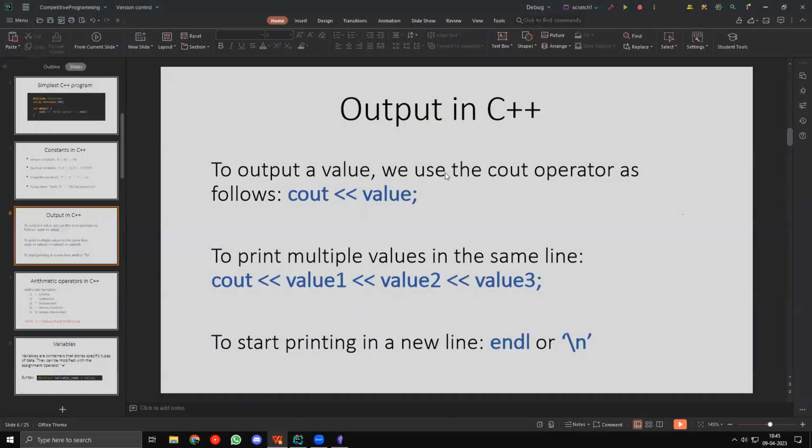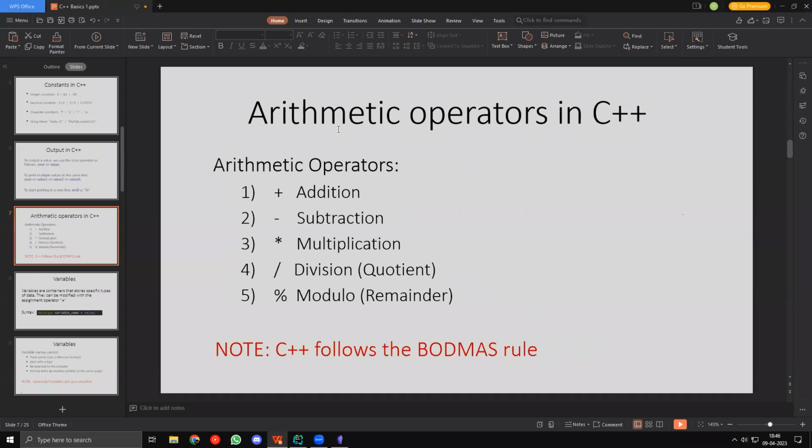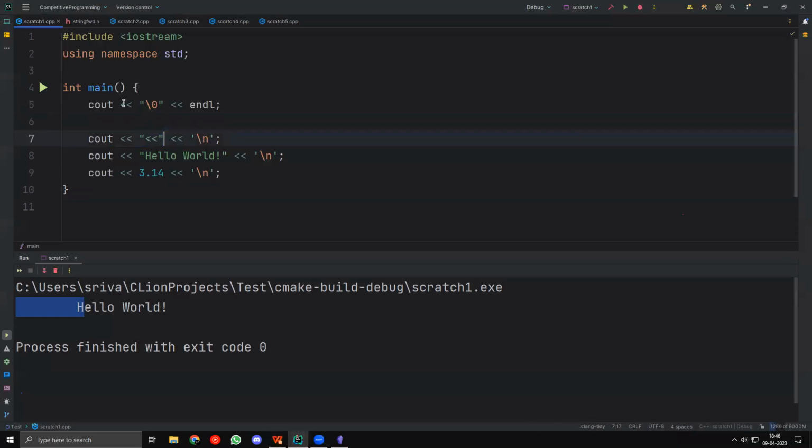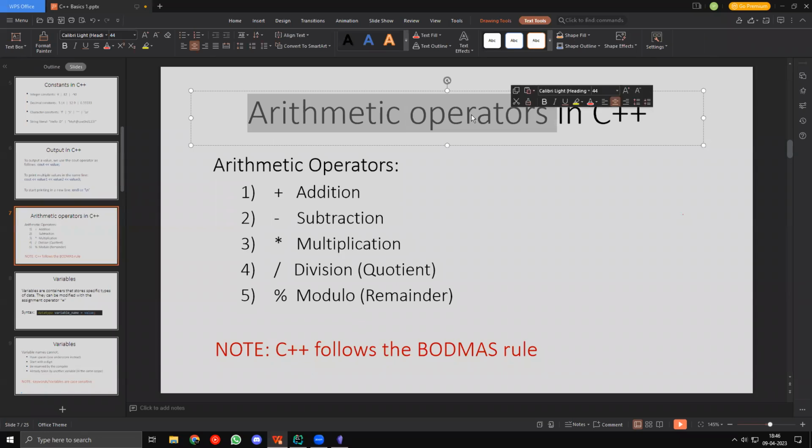Okay, cool. I guess we can move on then. So the next thing we are going to be discussing is arithmetic operators, right? So we have constants, we can output things, but well, those two things alone are not helping us, right? If we are outputting something, what is the use of this program if it just outputs what we give it? So we are just outputting what we ourselves hard coded into this program. We just typed hello world and it outputs hello world. That's not anything special. So if you want to do actual calculations, then you have to use arithmetic operators.